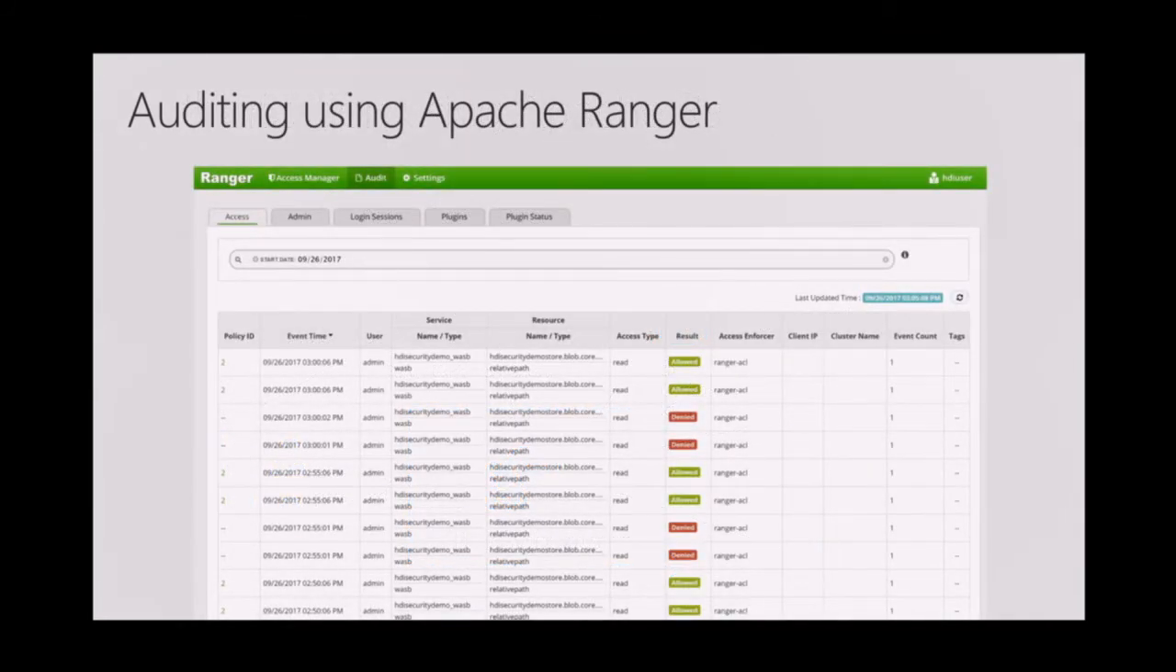Apart from authorization policies, Ranger gives some functionalities for auditing as well. Whatever policies the admin has created, the admin can go to Ranger and look at all the auditing requests or the audit logs, and they can see which users tried to access which resources, which ones were allowed and which ones were not allowed.